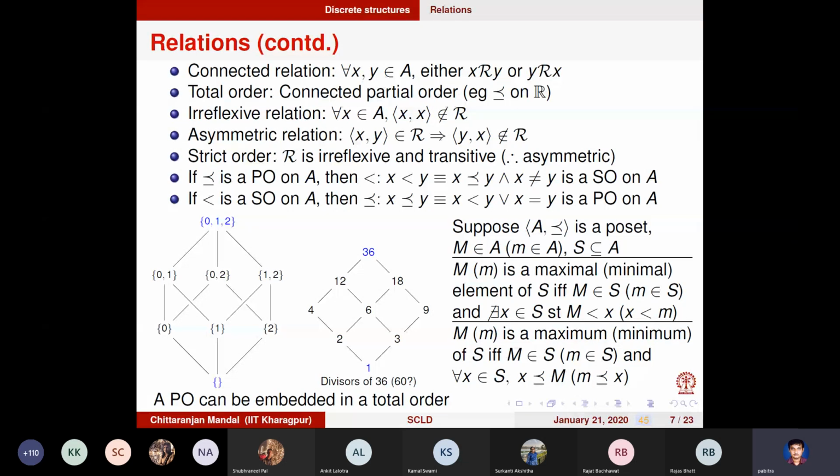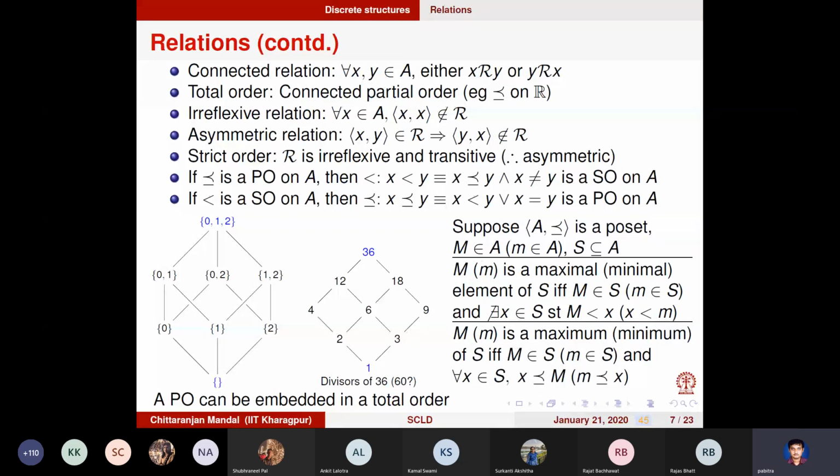Note one thing: there can be multiple maximal and multiple minimal elements of a subset. Is that obvious? You can think of it a little bit. It's not really obvious, but there can be multiple maximal and multiple minimal elements.